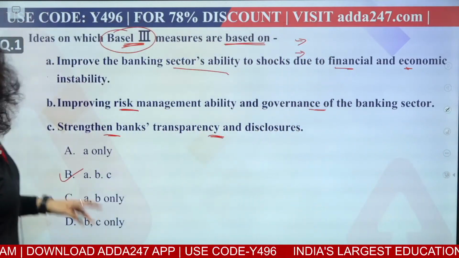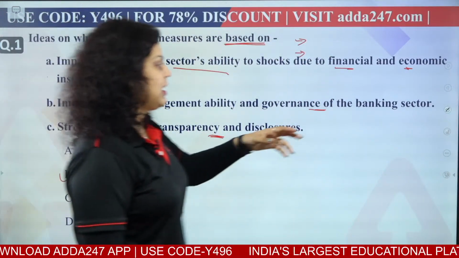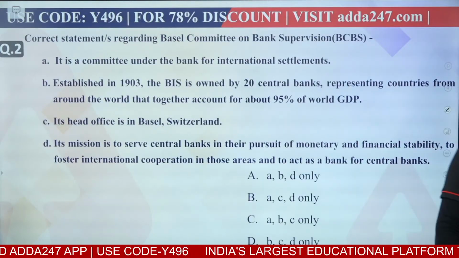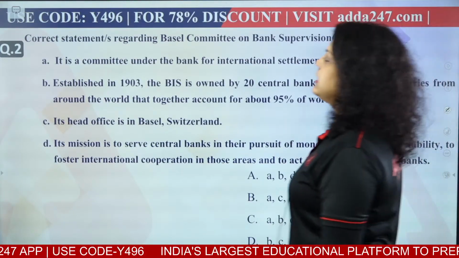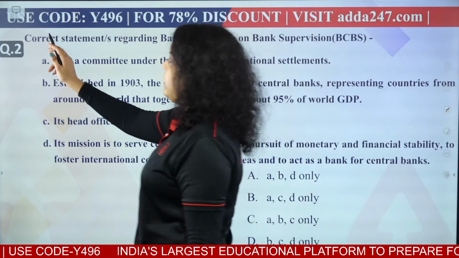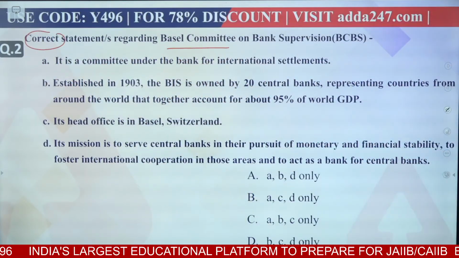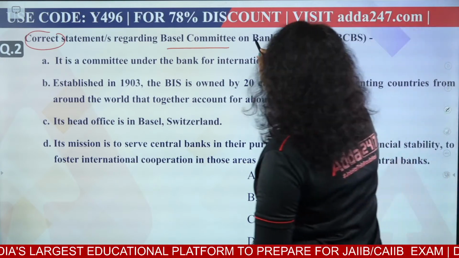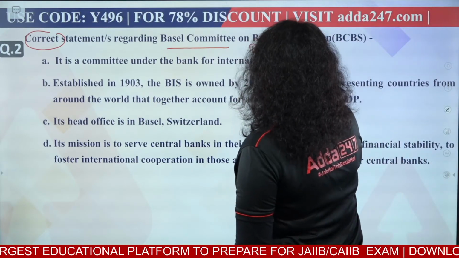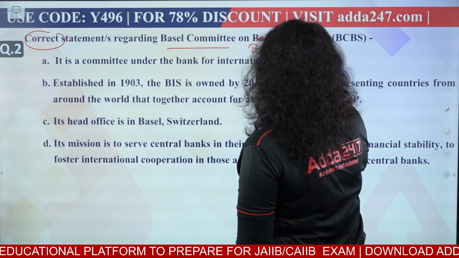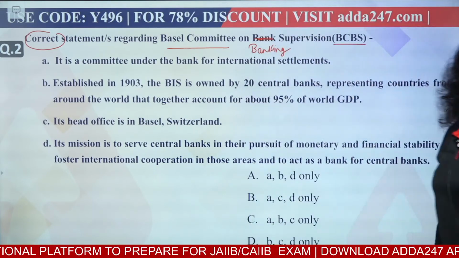Okay. Now let's move to the second question. So the second question is asking about again the Basel Committee. So we have to find out the correct statement regarding Basel Committee on Banking Supervision. It's not bank, it is banking supervision. Basel Committee on Banking Supervision. This is the full form of BCBS.